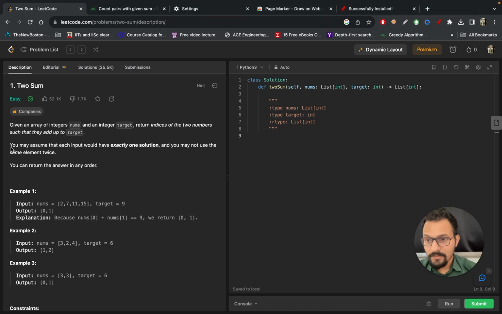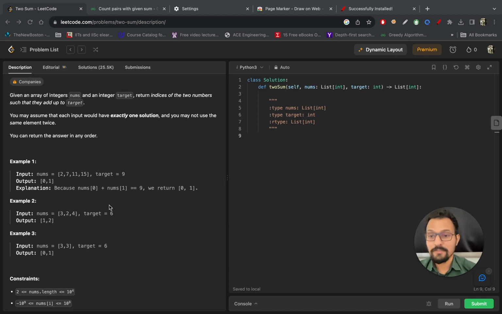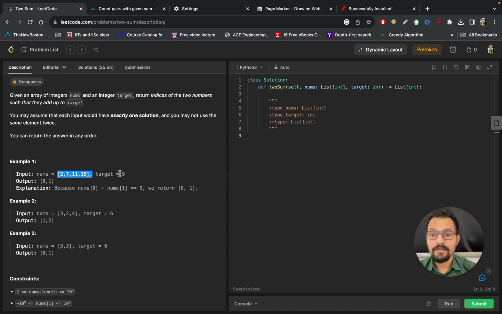If you see here, it's clearly written that you can assume that there will be exactly one solution, and you may not use the same number twice, which means you cannot reuse the element. So that you don't need to do. Now let's look at some examples. In the first example, 2 7 11 15, the target is 9. Definitely here, if you iterate, you will be able to find the answer. If you add 2 and 7, they add up to 9. That's why you have to return 0 and 1.